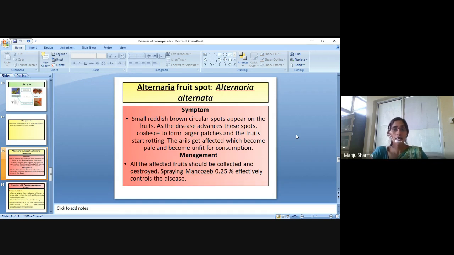As the disease advances, these spots coalesce to form larger patches and the fruit starts rotting. The arils get affected, which become pale and unfit for consumption. Management: all the affected fruits should be collected and destroyed. Spraying of mancozeb 0.25% effectively controls the disease.